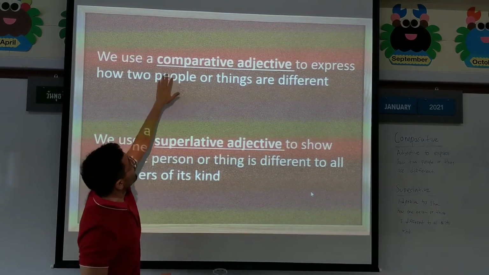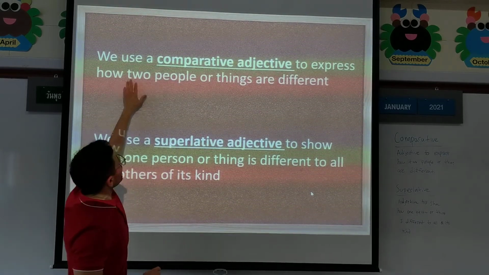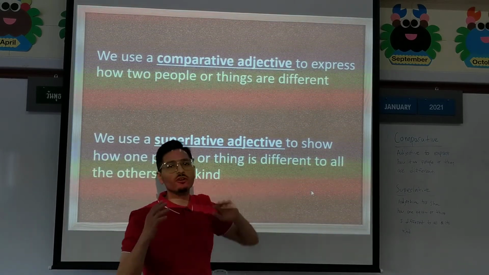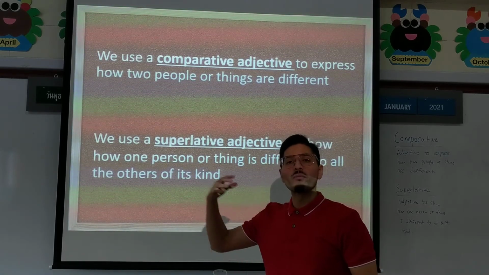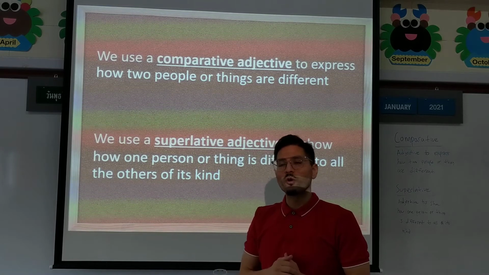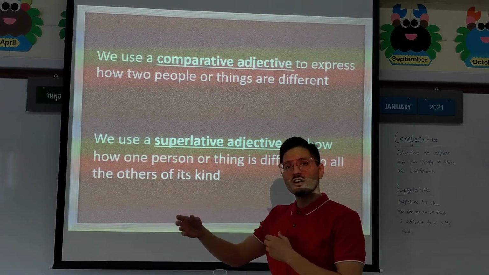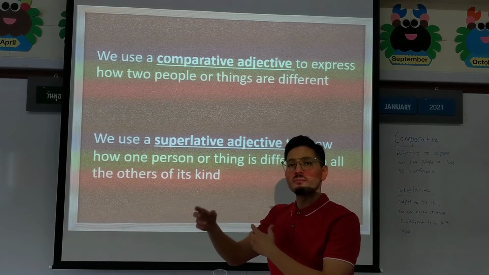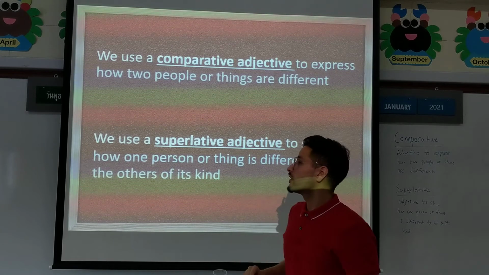Okay, so when we use the comparative is to express how two people or things are different. So if I say, who is taller, me or my brother? That's two people. Or if I say, which is faster, the cheetah or the elephant? Now I'm comparing two things or two animals. So when you compare two things.